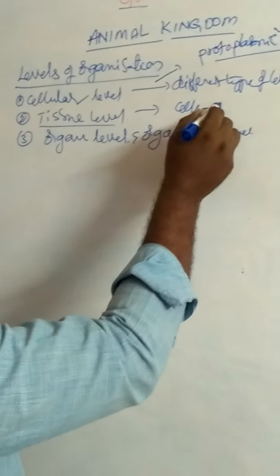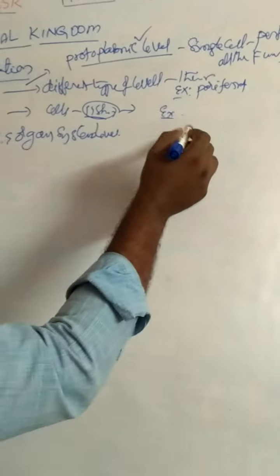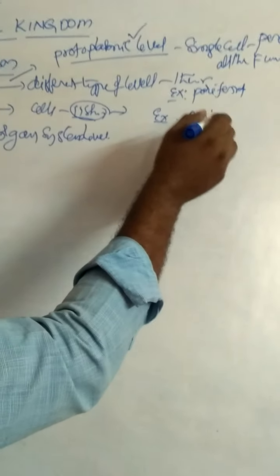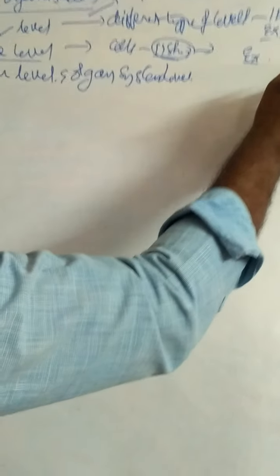In tissue level of organization, cells aggregate to form the tissue. These tissues perform their functions. That means different types of tissues perform different functions. Tissue level of organization is exhibited by, for example, Cnidaria and Ctenophora. And next one is organ level of organization.